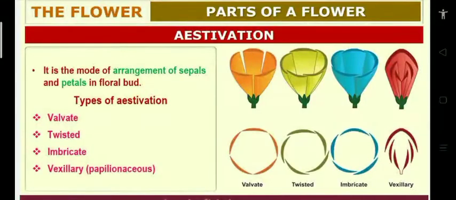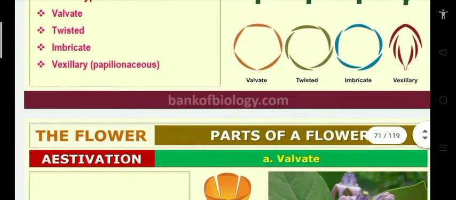This aestivation is seen generally in pea plants, that is, mainly the Fabaceae family. Fabaceae family is important: the aestivation is vexillary or papilionaceous. So aestivation means the mode of arrangement of sepals or petals in a floral bud. Here the types of aestivation are valvate, twisted, imbricate, and vexillary or papilionaceous. Now see one by one.